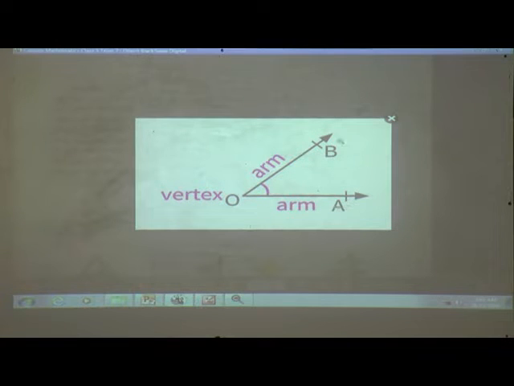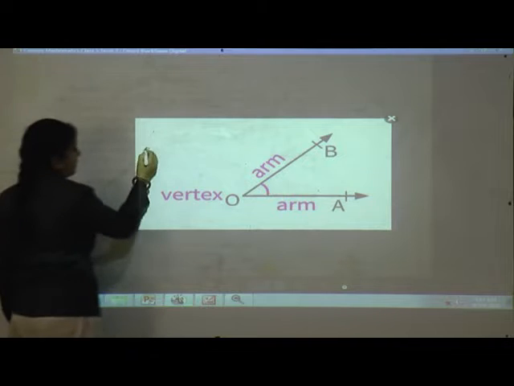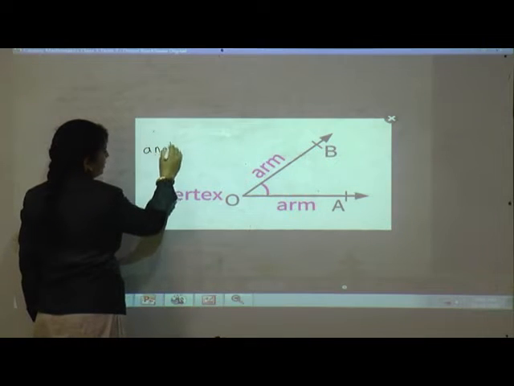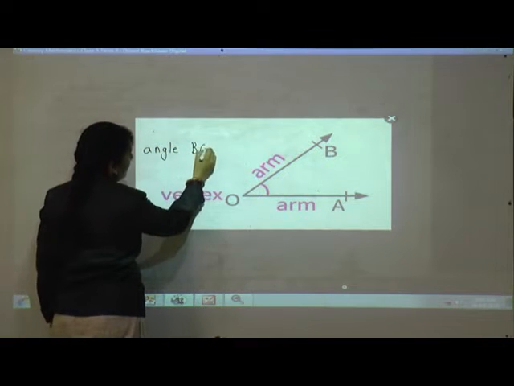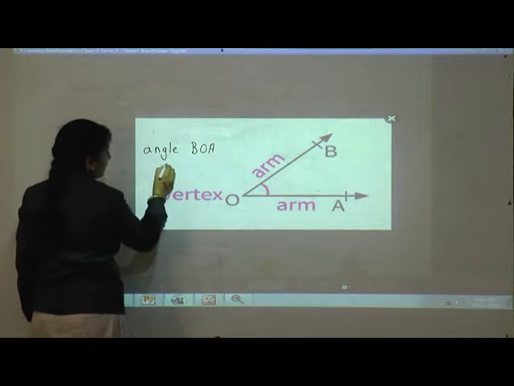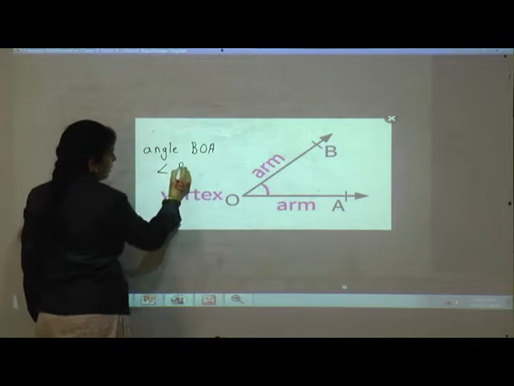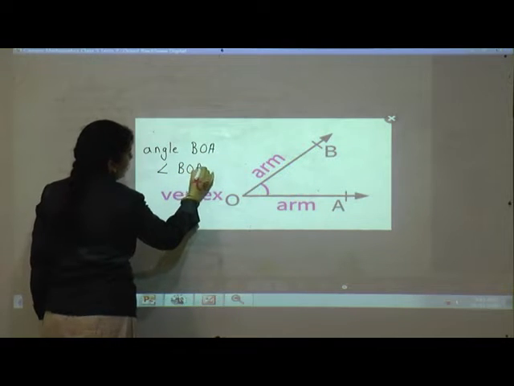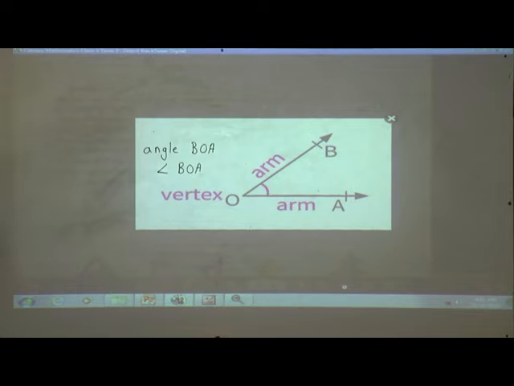It is called angle BOA, or we can write the sign of angle and BOA. Understood? It can also be named angle AOB.